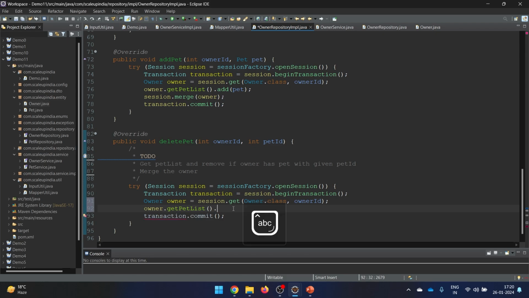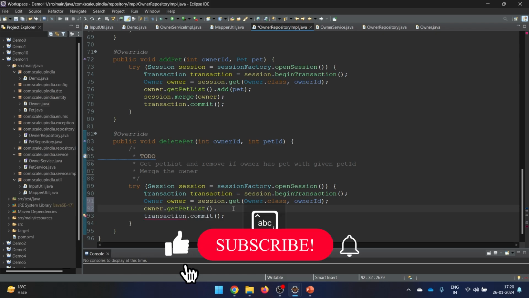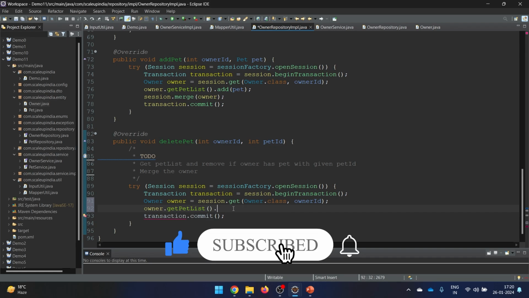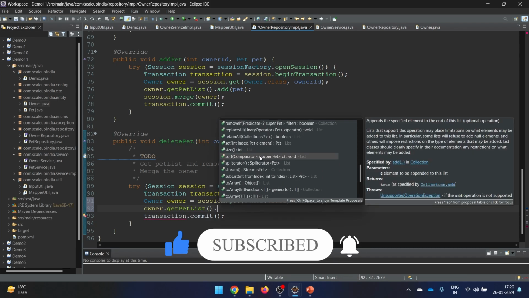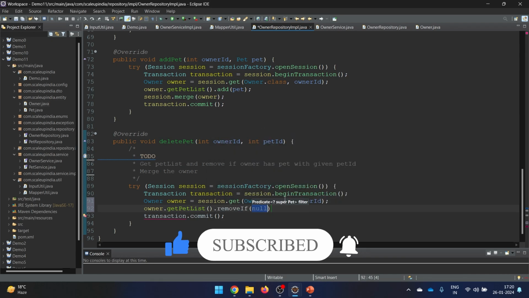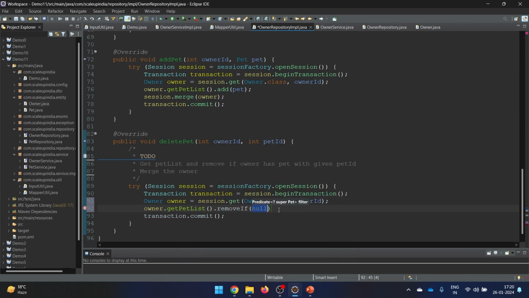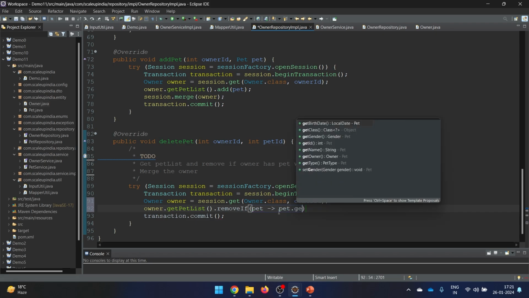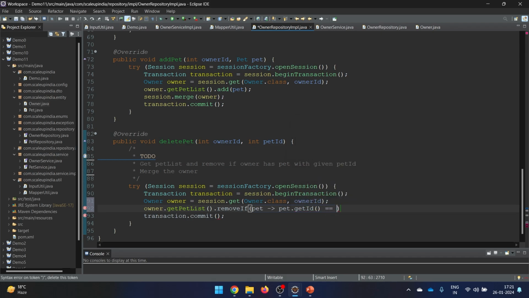And in order to remove the data from this list, do we have any method here, something like this? So yeah, here we have something like this, removeIf. We don't even need to go till list or streams, directly this removeIf. So we'll say pet, and for this pet we will say pet.getId(), something like this, and this should be the same as our pet id. If this pet id is the same as our pet id, then just remove it, and after removing you need to update the owner, so merge it again.